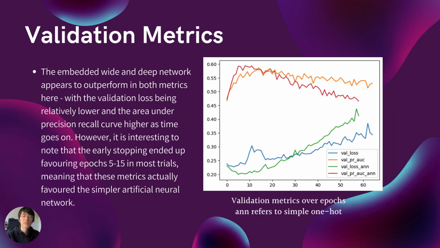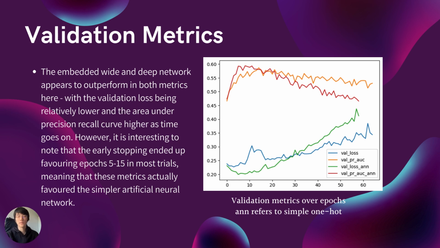Some validation metrics from both deep learning models are shown here. It's interesting to observe that with each epoch, the validation loss and area under curve trend to getting worse, implying that there is an overfitting problem in the current architectures, with the final models often being chosen from epochs 5 to 15, where the simple one hot model outperforms and the validation error is the lowest.